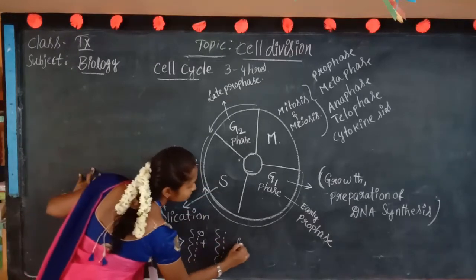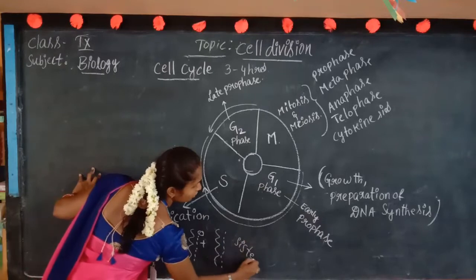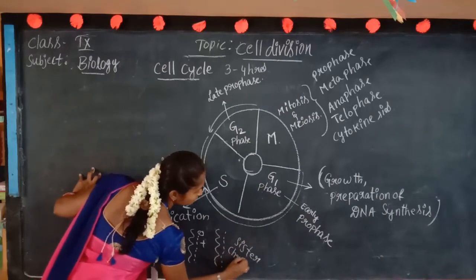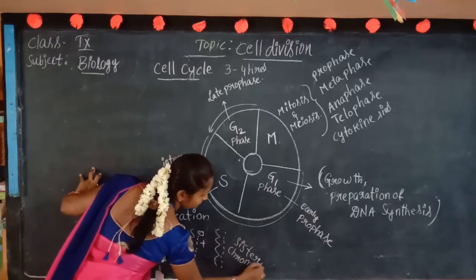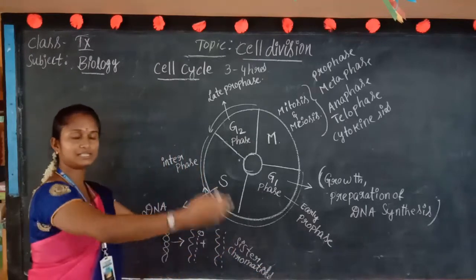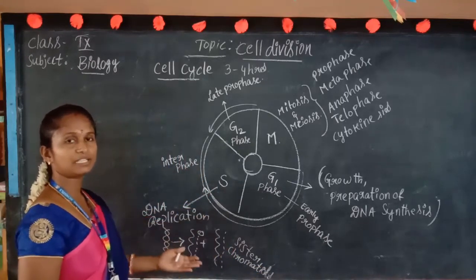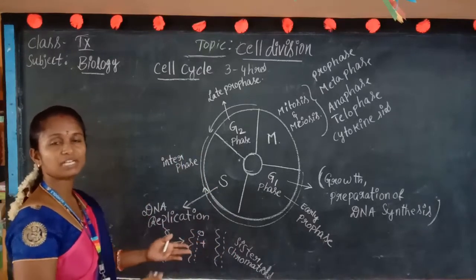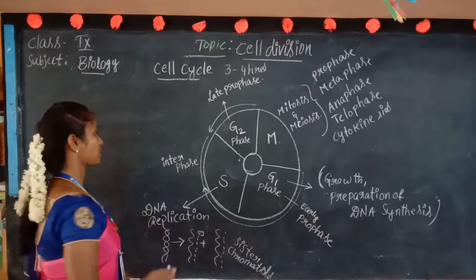Here only the sister chromatids are formed. Why sister chromatids? These two are new, no? They are the same, like brother and sister. Both are the same. That's why we call them sister chromatids.